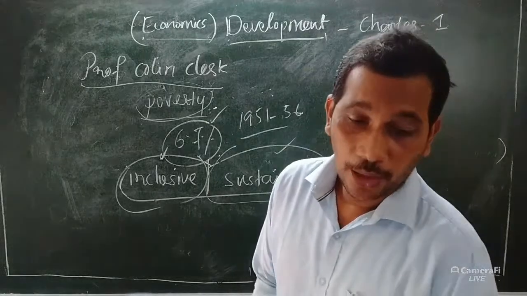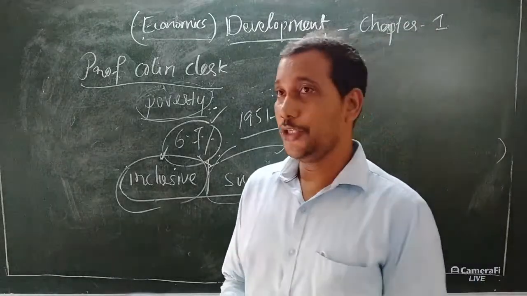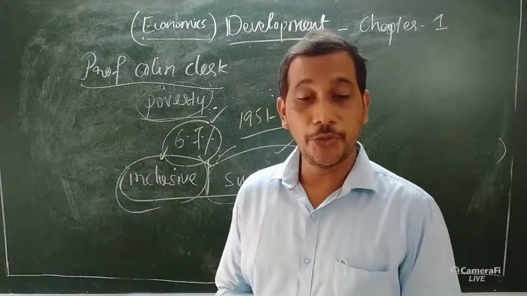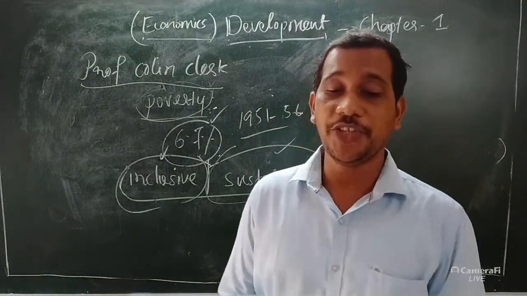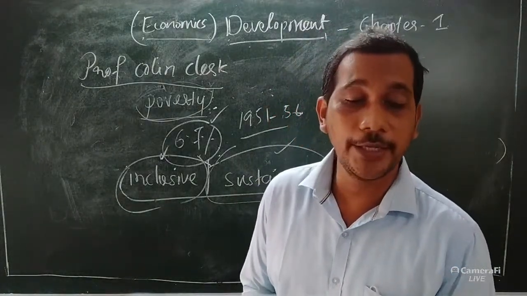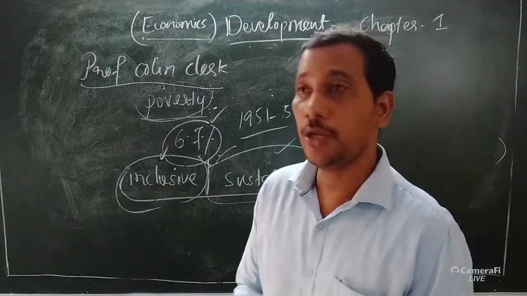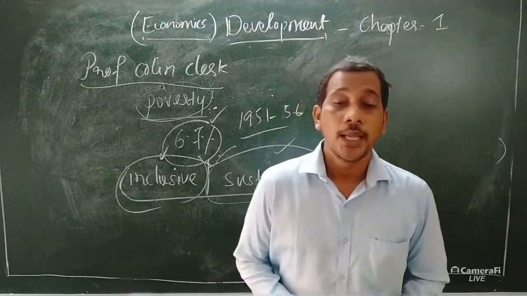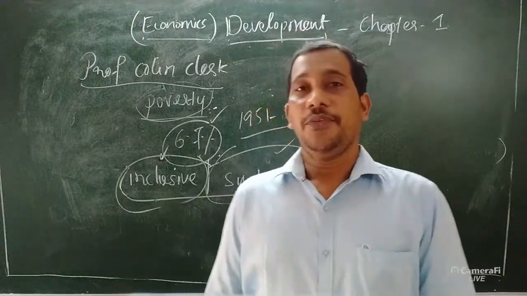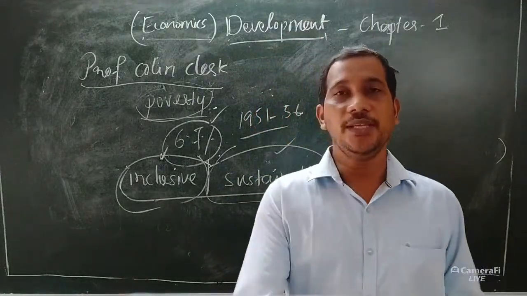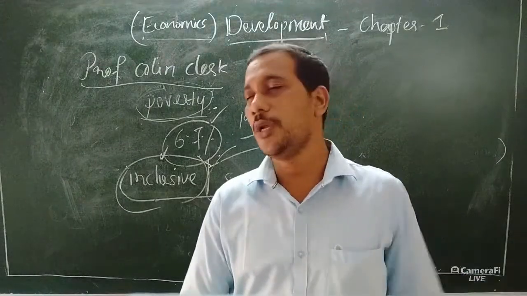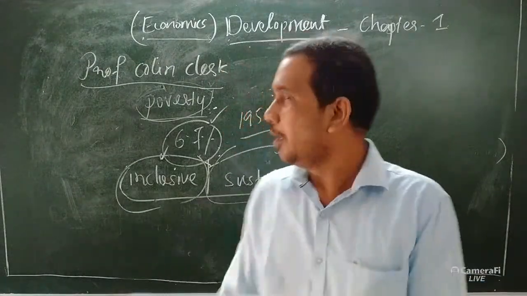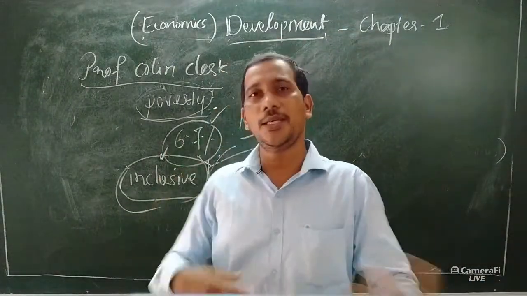Then finally, USA, Canada, Japan, Germany, England, Australia and the countries of Western Europe witnessed a long-term rise in income before the 1950s. Before the 1950s, these countries' national income was sustainable and stable, even the real national income.